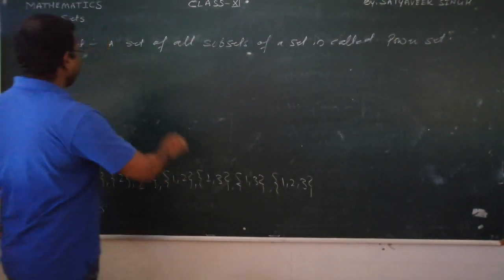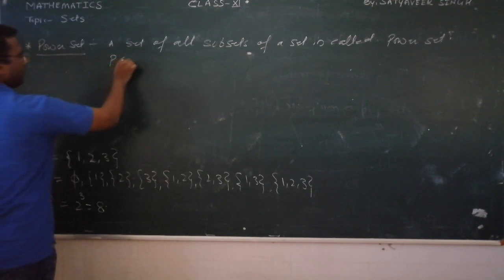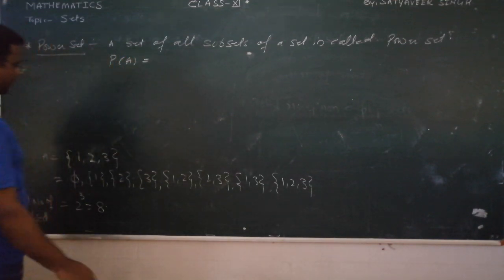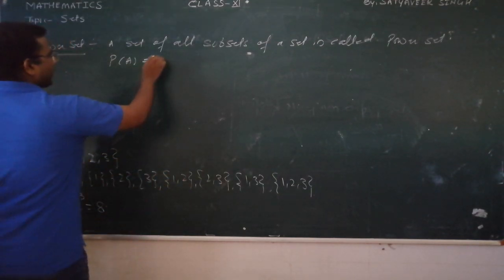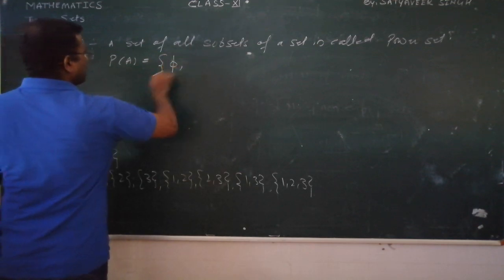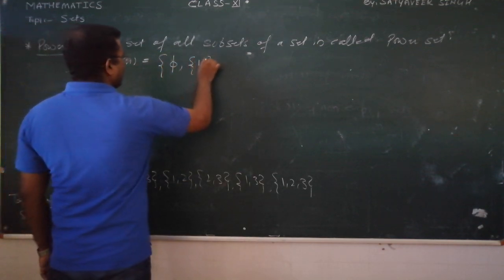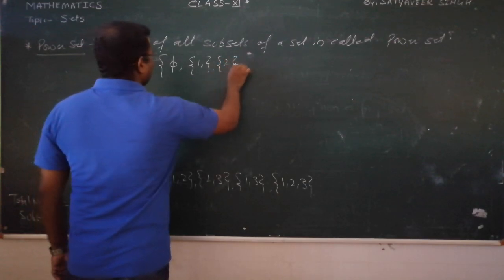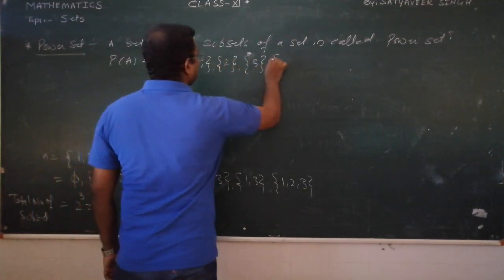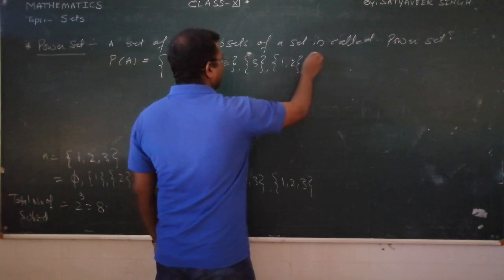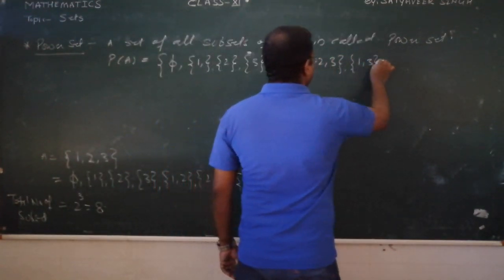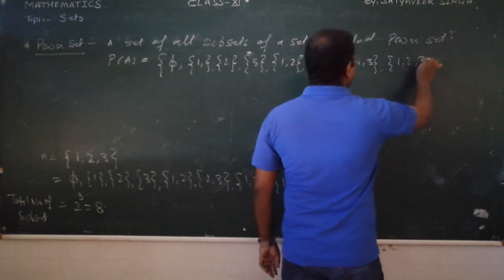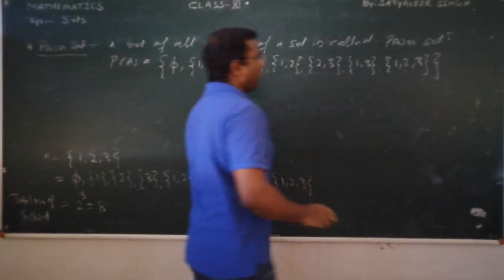The power set is represented by capital P, like P(A). So if A is a set having the elements 1, 2, 3, these are the subsets of this set. So we can say the power set is: the empty set, {1}, {2}, {3}, {1,2}, {2,3}, {1,3}, and {1,2,3}.